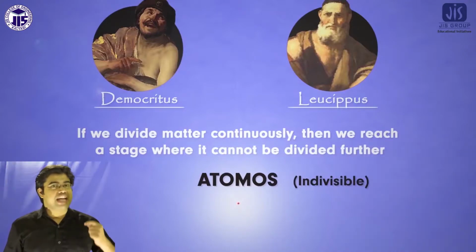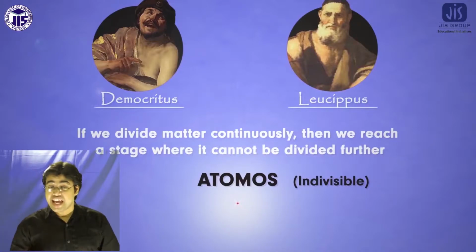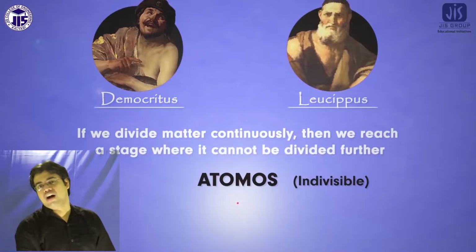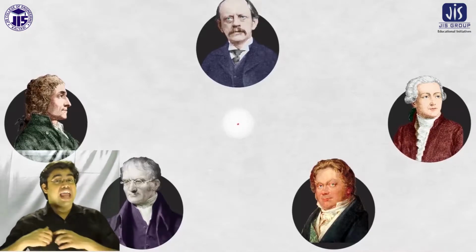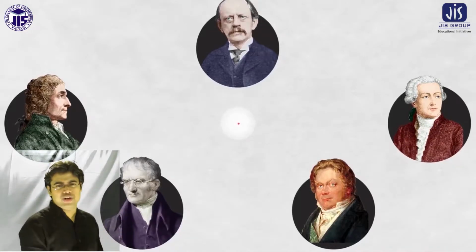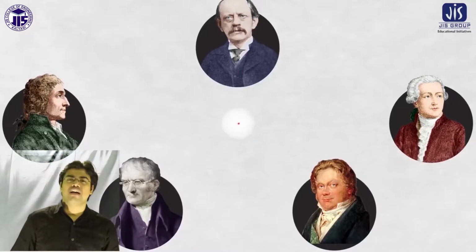Democritus first introduced the concept of the atom. Democritus named those small particles atoms. Atom means individual.